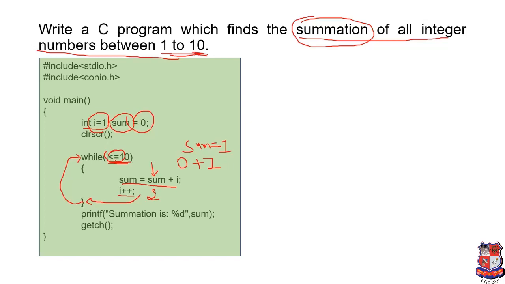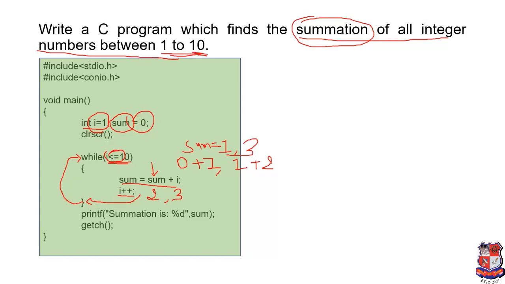So it will check 2 less than or equal to 10. Yes, the condition is true, then this statement will be executed. Now the value of sum is 1, so 1 plus I, the value of I is 2. So now the value of sum will be 3, and we are incrementing the value of I to 3.